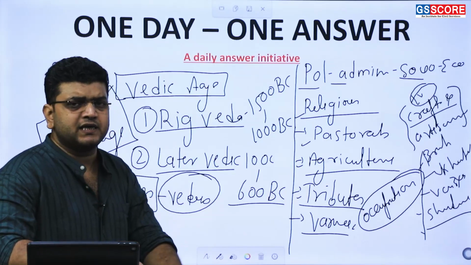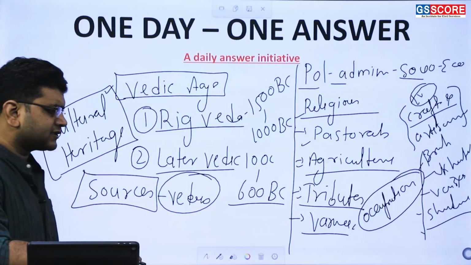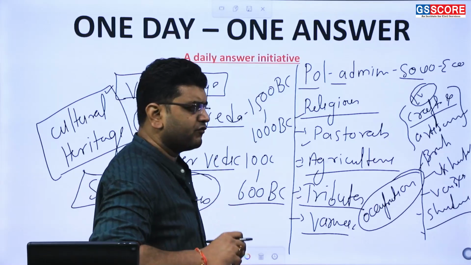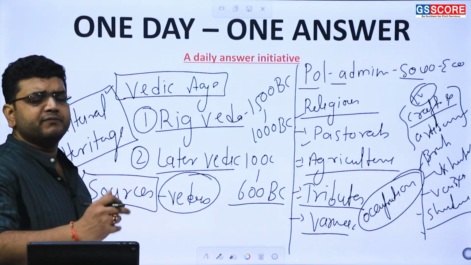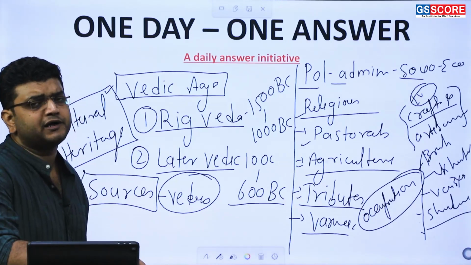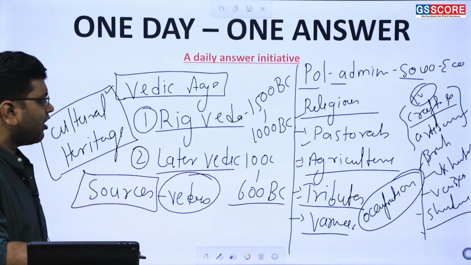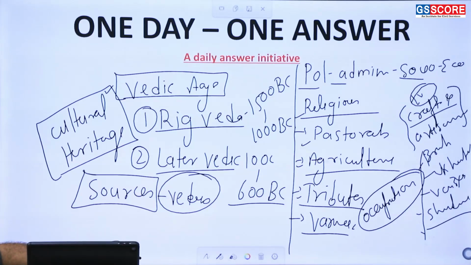And then we can see that the tribal organizations like Sabha, Samiti and Vidhata, which were for the distribution of war booty, had their position diminished. Their position was lowered in the later Vedic age. So this was the basic concept of the Vedic age in its political, administrative, social and economic aspects.